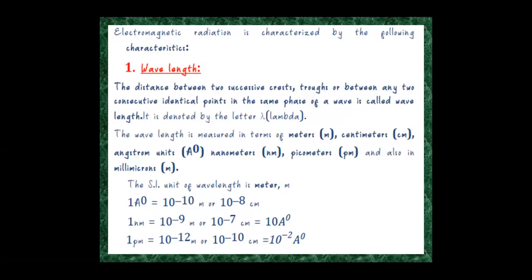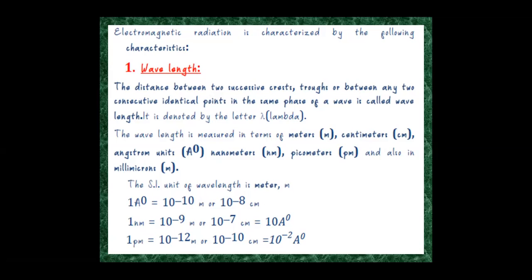Electromagnetic radiation is characterized by the following terms, such as wavelength. Wavelength is nothing but the distance between two successive crests or troughs, or we can say between any two consecutive identical points in the same phase of a wave, and it is denoted by the letter lambda. The wavelength is measured in meters, centimeters, angstrom, nanometer, picometer, and also in millimicrons.